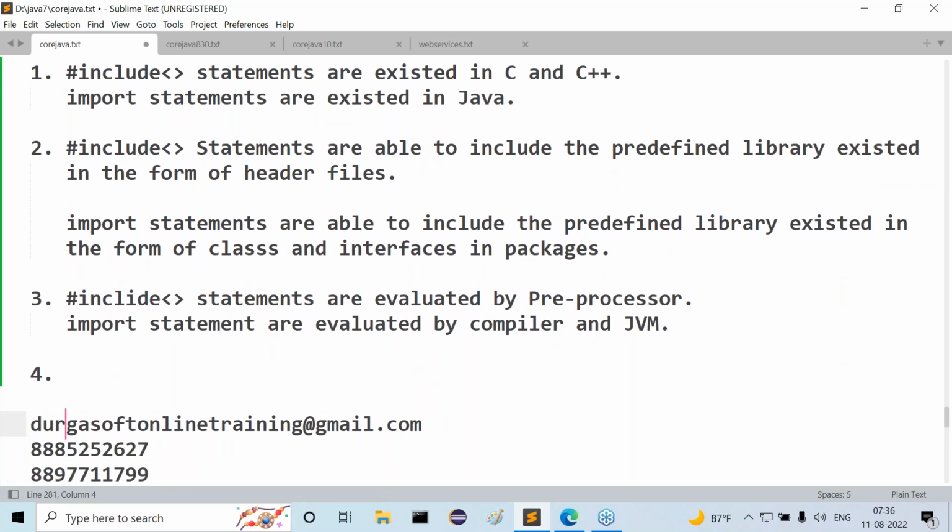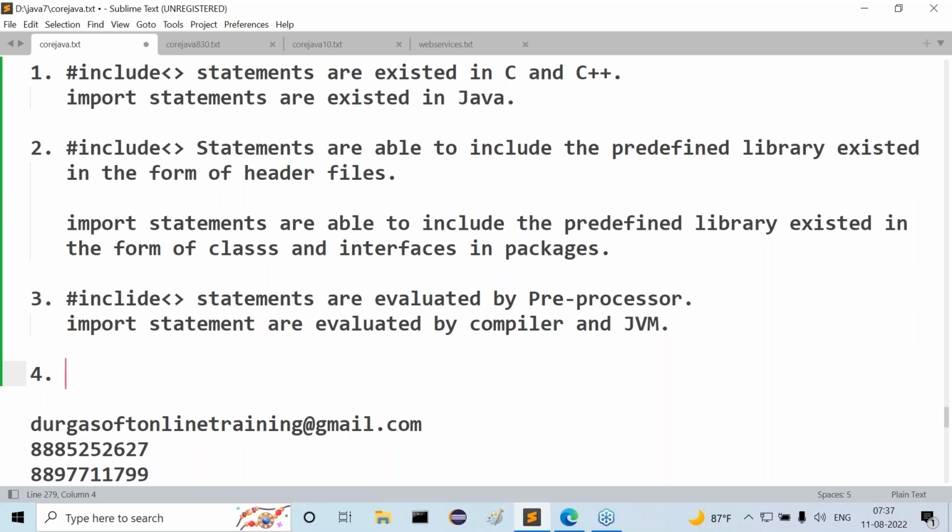Now we know already two types of loadings are available. What are the two types of loadings now? Static loading and dynamic loading. Which one is supporting static loading here? Hash include statement or import statement? Hash include statement. Which one is supporting dynamic loading? Import statement. Already I explained to you.